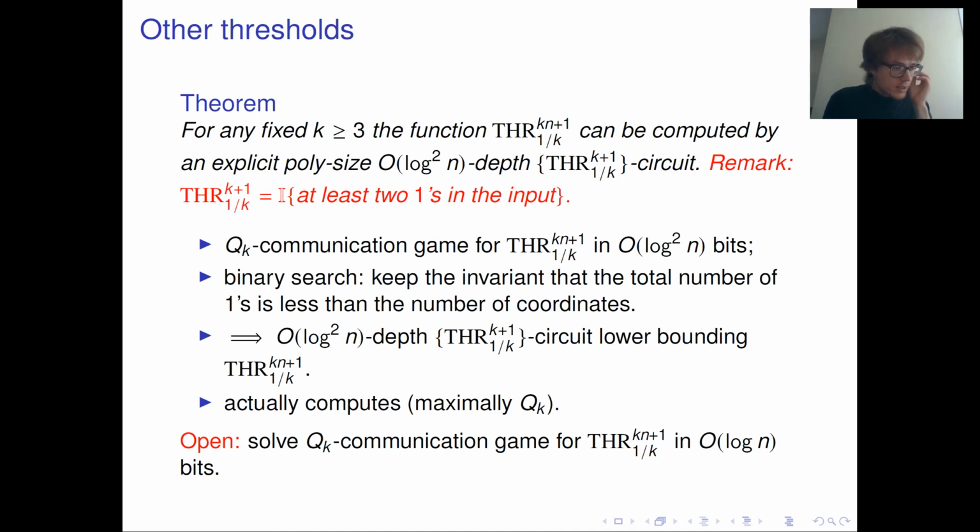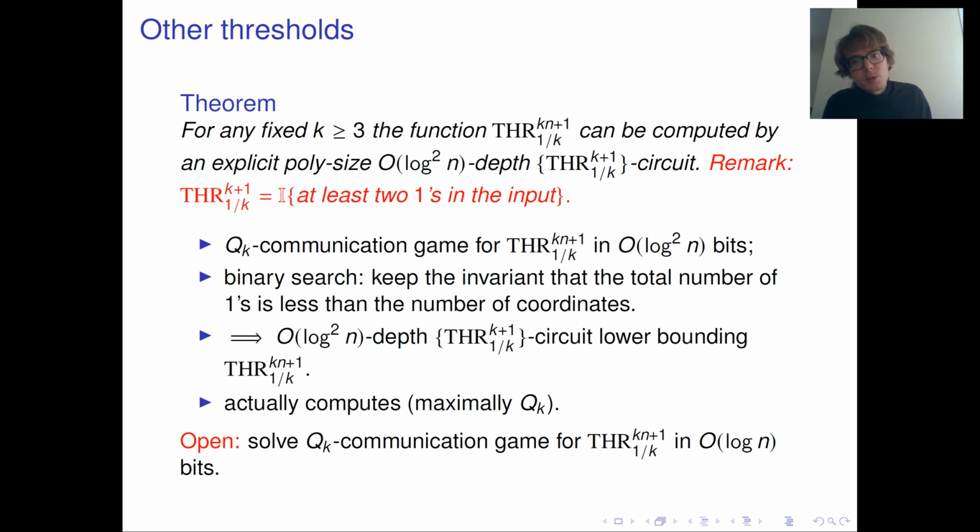Again, this means, by our main theorem, that there is a threshold k plus 1 over k circuit of depth log n squared, lower bounding our target threshold function.